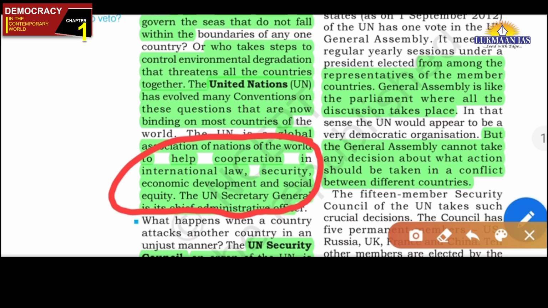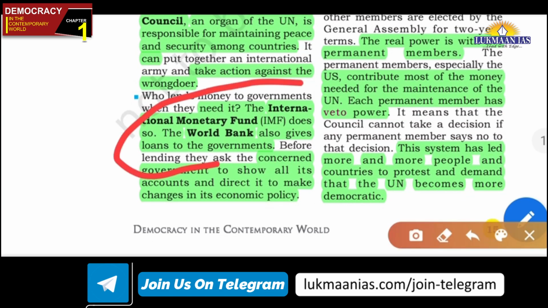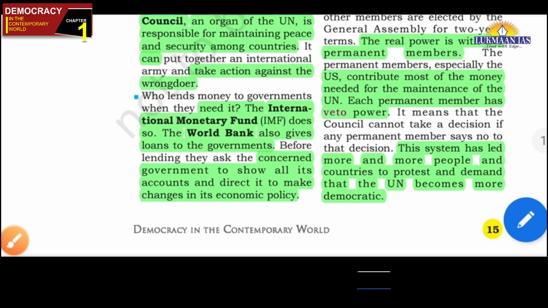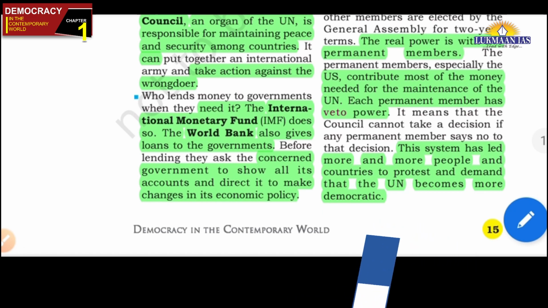Now the second thing: if a country attacks another country, then who is going to ensure the peace and security? The United Nations Security Council is there. Similarly, there are organizations like IMF and World Bank. They give loans to countries to help them have strong economic conditions. So there are various global institutions, friends. They have roles similar to governments. For example, providing security, UNSC. United Nations conventions are there for having consensus on international law, social equity, and various things. Similarly, for economic conditions, there are global organizations like IMF and World Bank. So these are doing the work of governments.